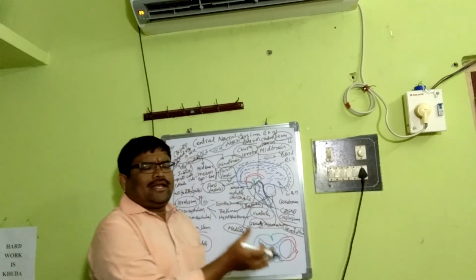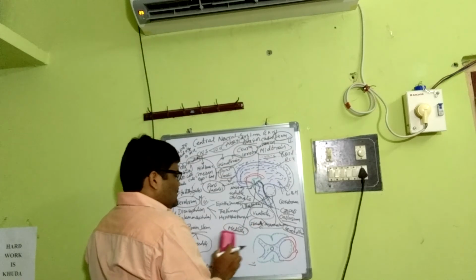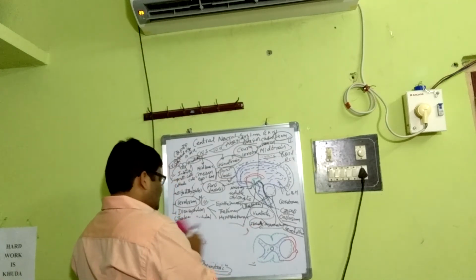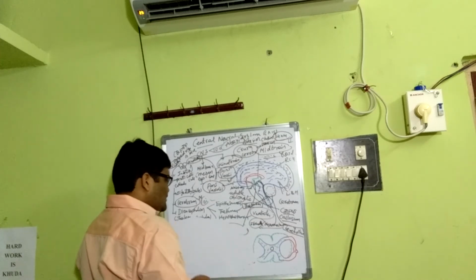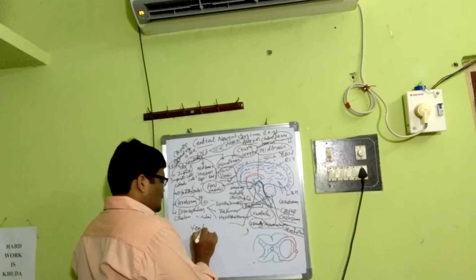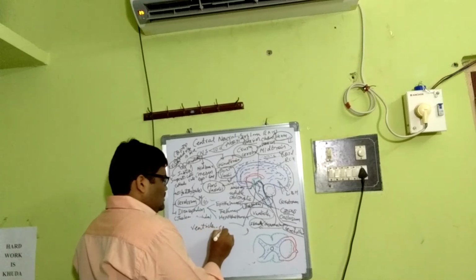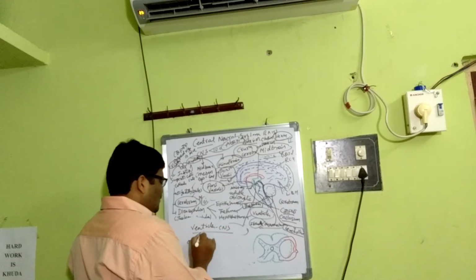Before we go into the spinal cord topic, there are certain ventricles I will discuss now: ventricles and the CNS. There are 4 ventricles.